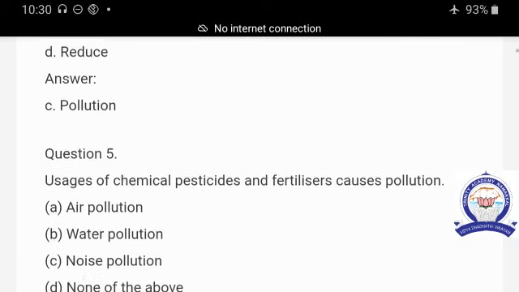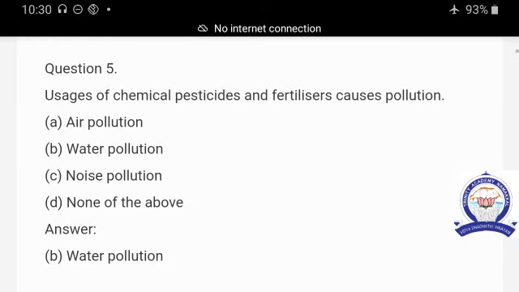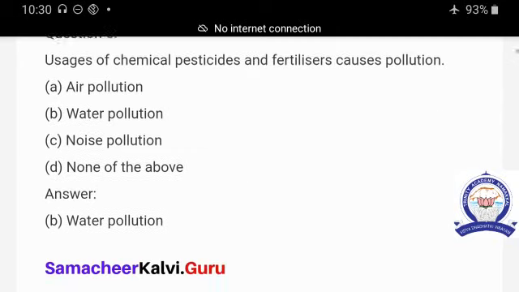Question number 5. Usage of chemical pesticides and fertilizers causes pollution. Usage of chemical pesticides mostly affects the water body. So the answer is water pollution.